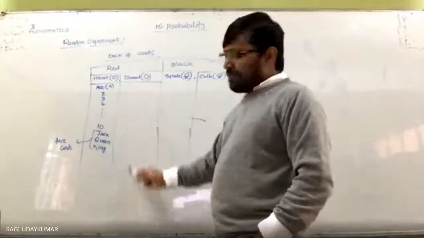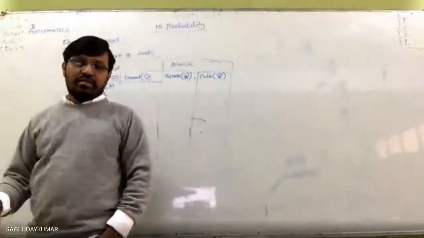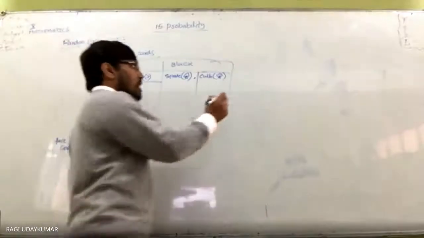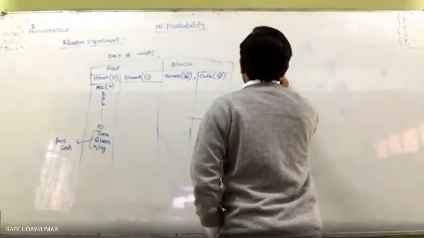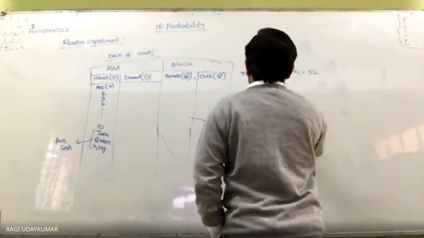And in every symbol you are going to have 13 cards. And total number of cards will be 13 fours are 52. Total number of cards is equal to 52.